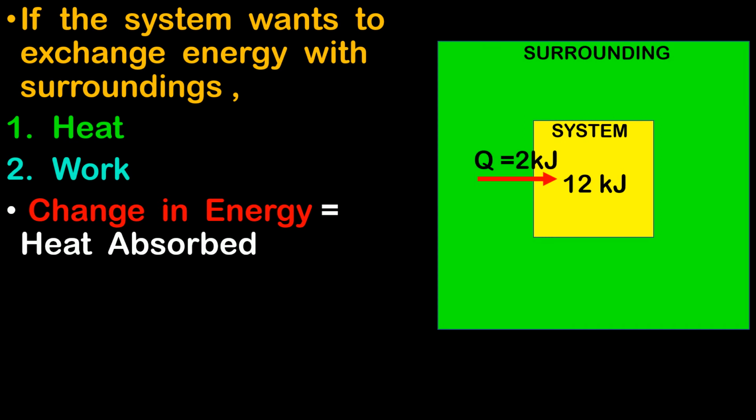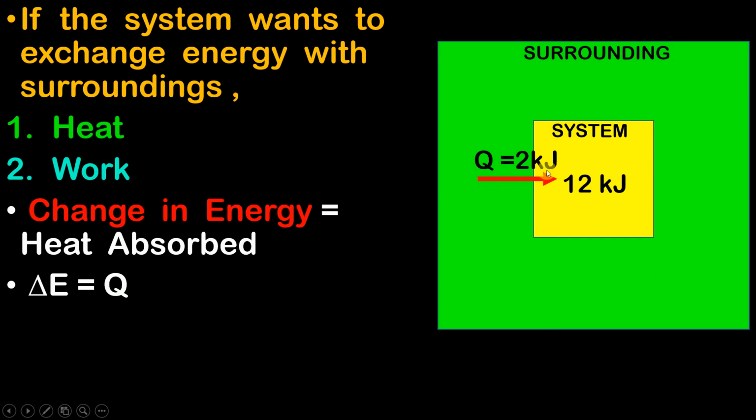So 12 minus 10 obviously gives you 2 kilojoules. So whatever is the heat absorbed, it will be equal to the change in energy of the system. I hope this statement is clear for you. And now can I say that the change in energy, which is represented by delta E, will obviously be equal to Q.